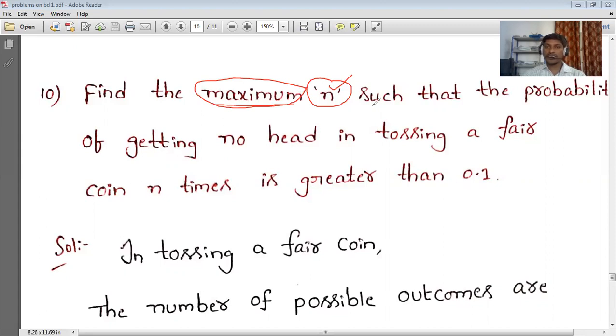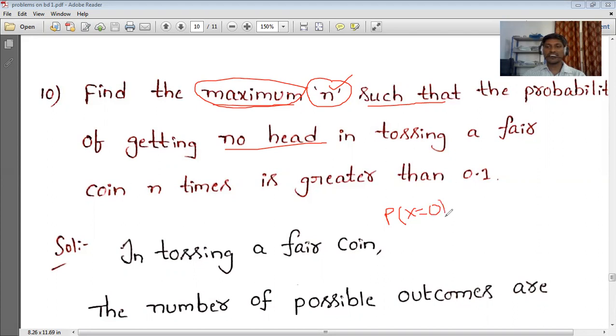For that, they give: the probability of getting no head. Probability we represent as p, and getting no head is simply x equal to 0.